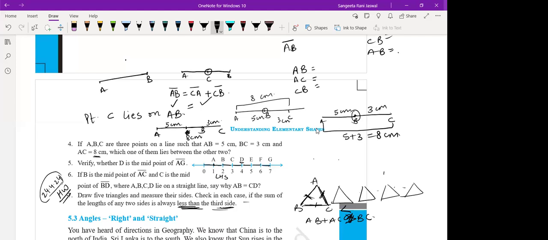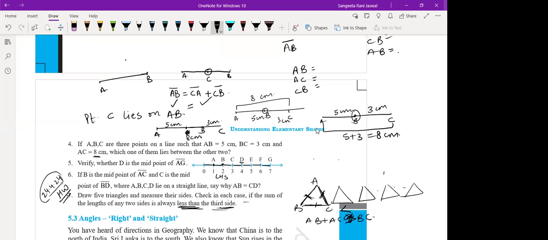Question number 6. If B is the midpoint of AC and C is the midpoint of BD, where A, B, C, D lie on a straight line, say why AB is equal to CD. You have to say why AB is equal to CD.